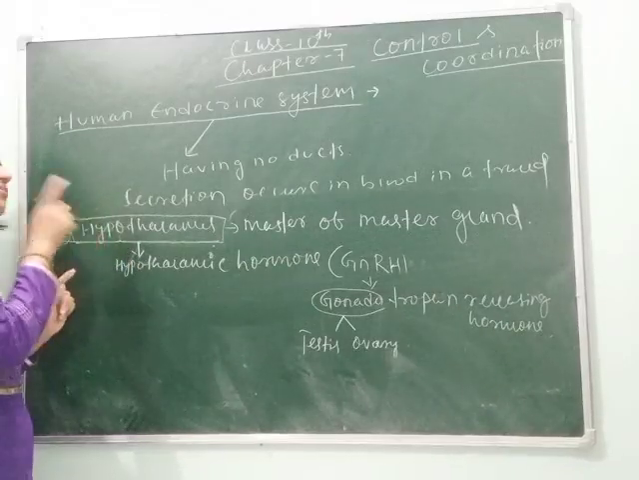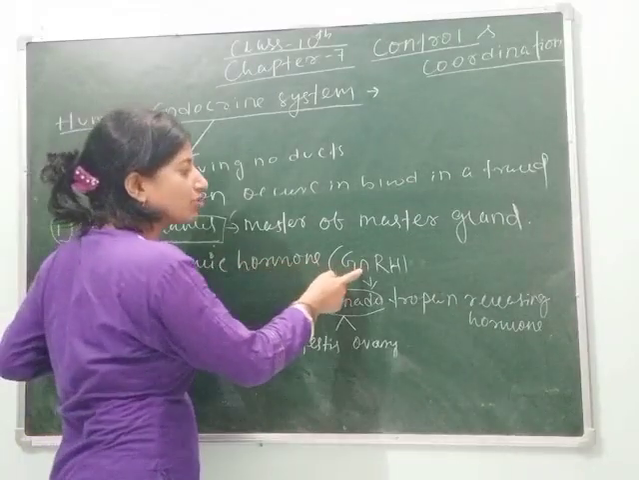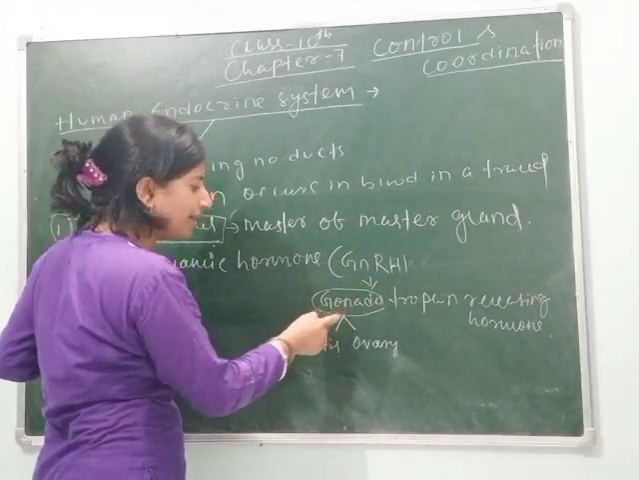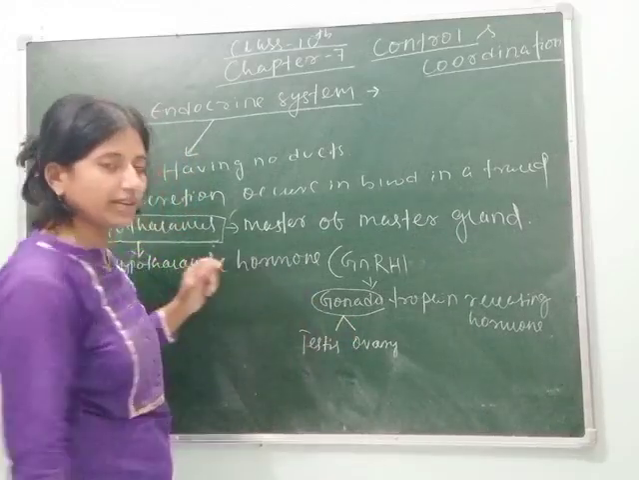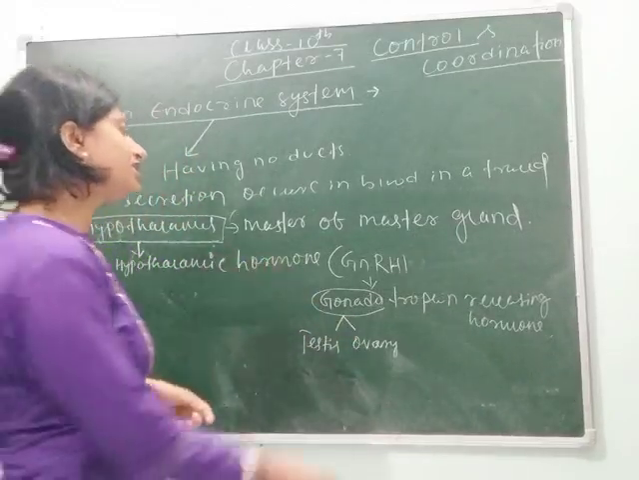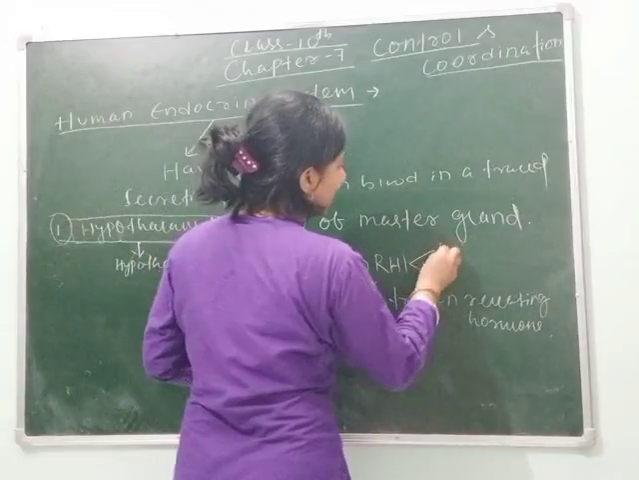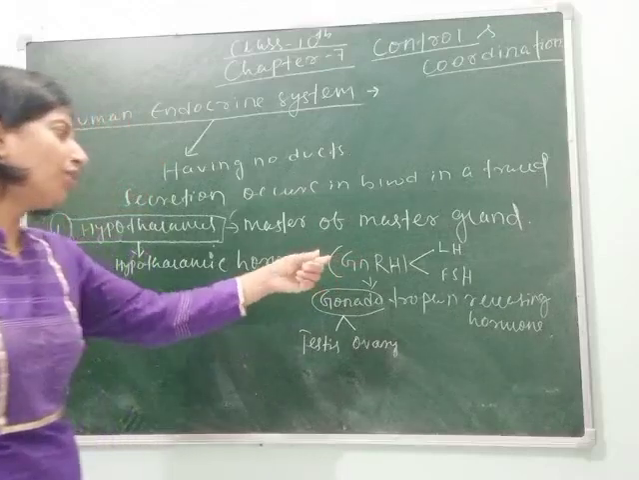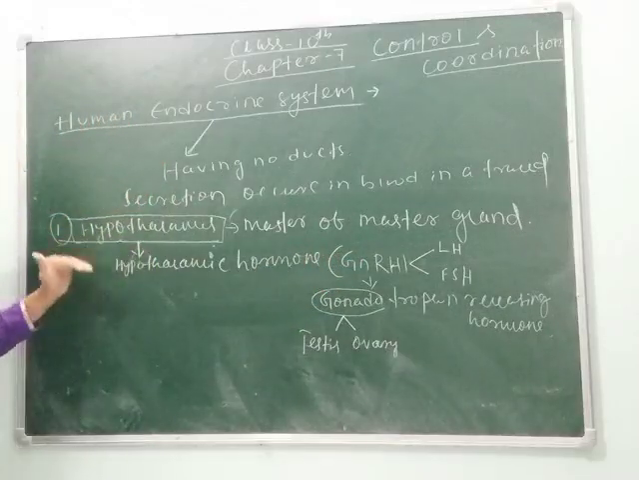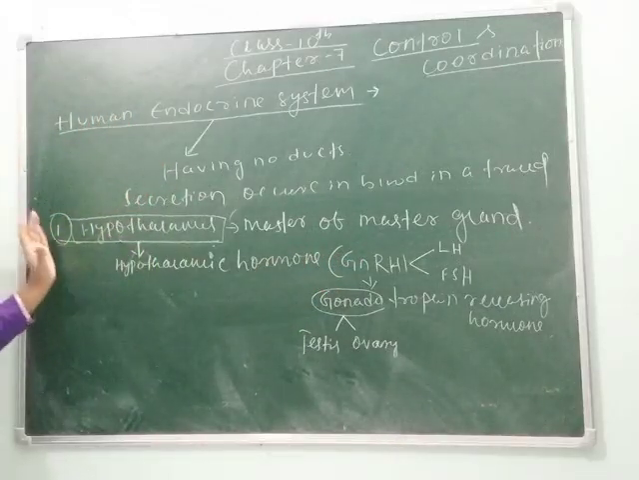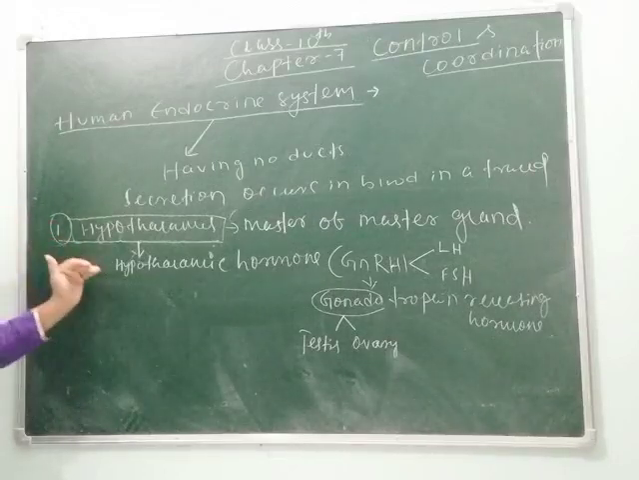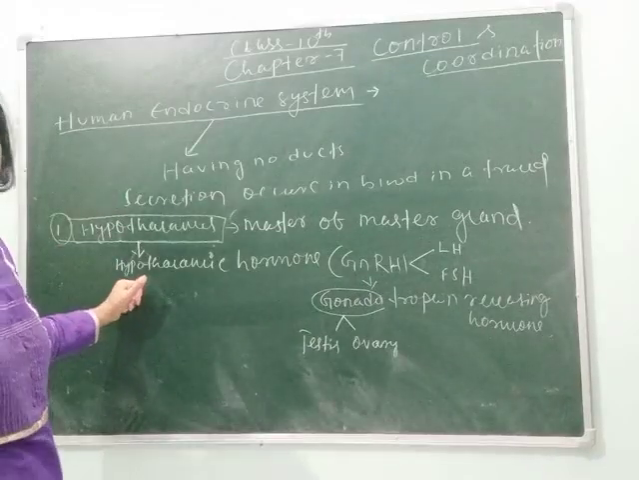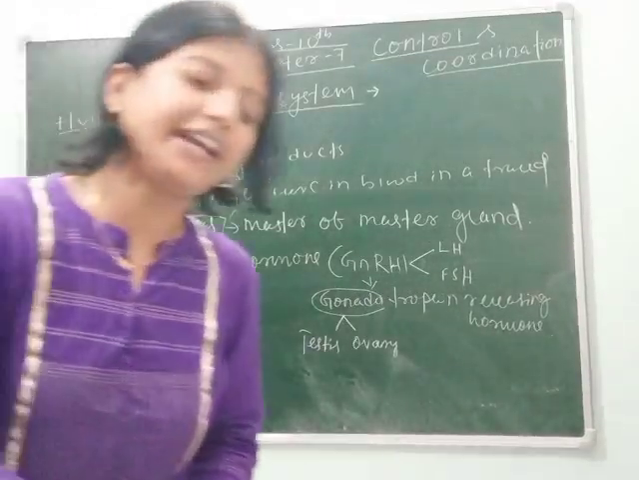So the hypothalamus secretes the hypothalamic hormone which is called GnRH, gonadotropin releasing hormone. Gonad means testis and ovary. In biology we term this as gonad. So the GnRH acts on the LH and FSH that are secreted from the pituitary. I will explain this to you. Simply remember here that the hypothalamus is the master of master glands, it secretes the hypothalamic hormone, and it controls the pituitary to secrete different types of hormones.